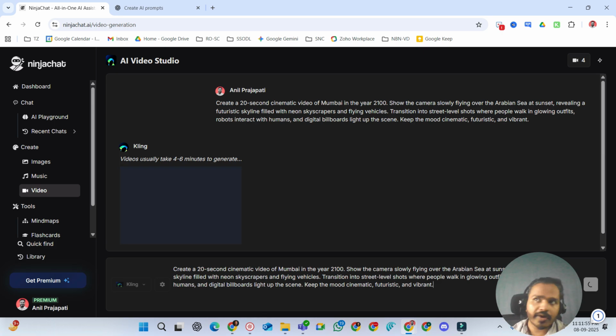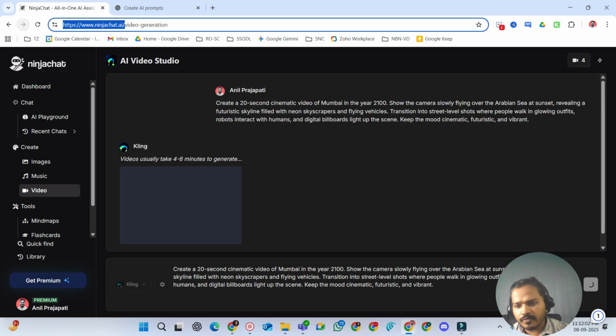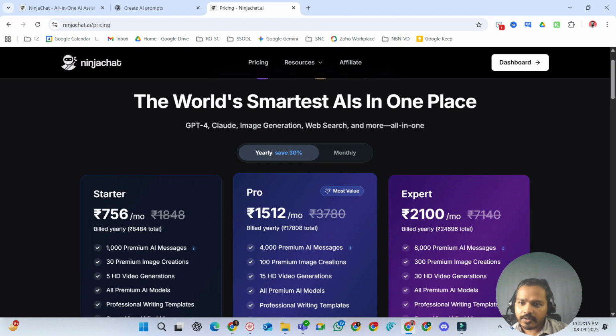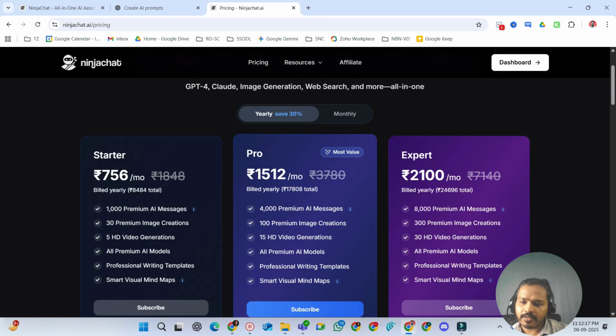Meanwhile, let's talk about the tool. Let's talk about the pricing. If you are in India, the cost per month will be 756.